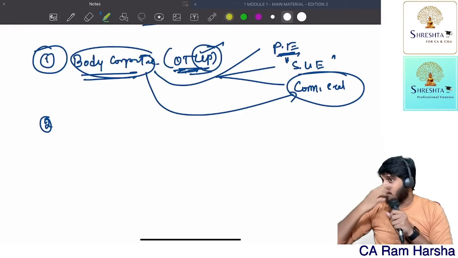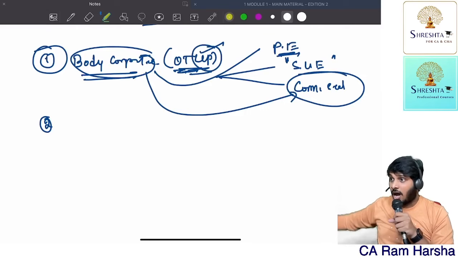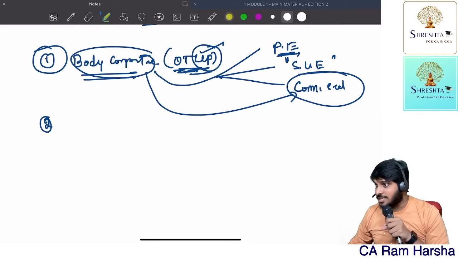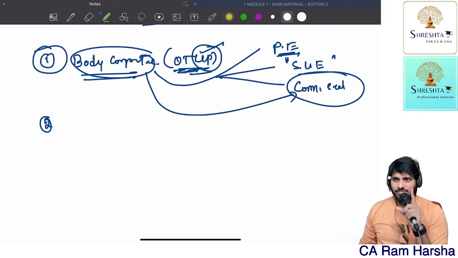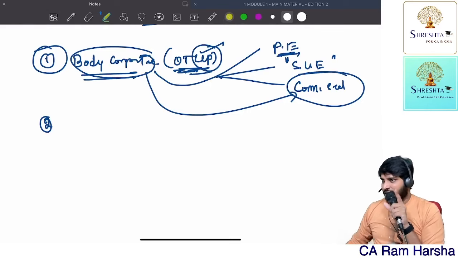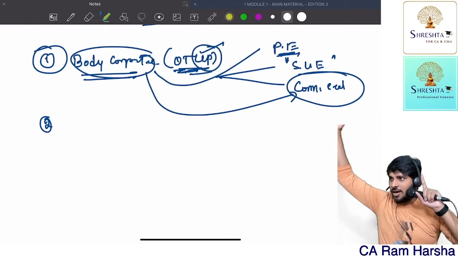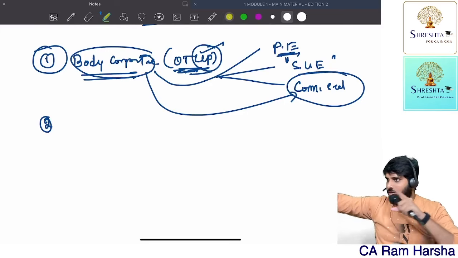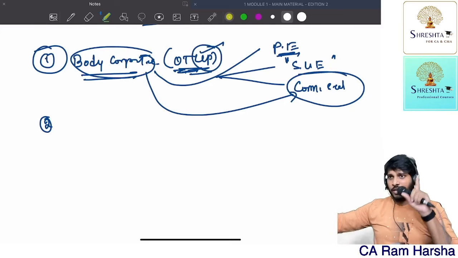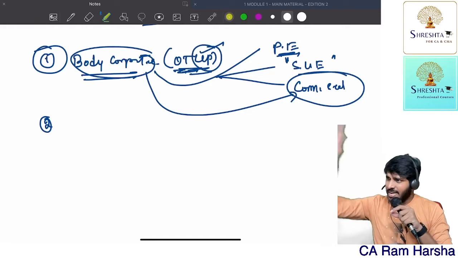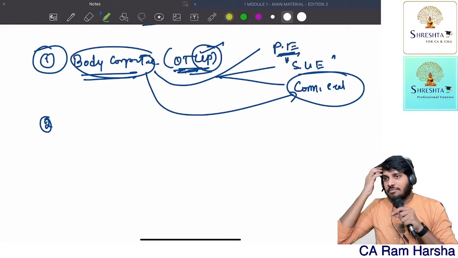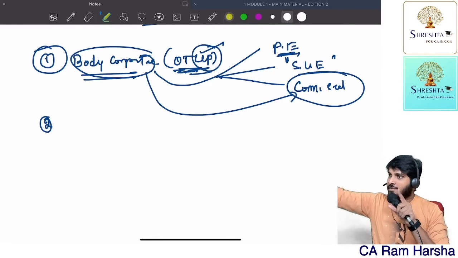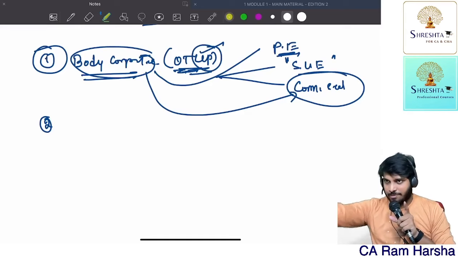Getting the point? Now, where I am doing the business, at how much scale I am doing the business, it doesn't matter. I can have a very big glass building, or I can be running it in a very small roadside stall, like a small trolley. Anywhere I can run. So company means, don't assume it's a very big building, nothing such. It's a piece of paper.